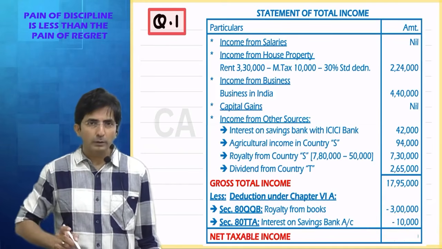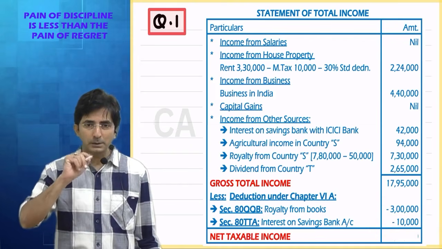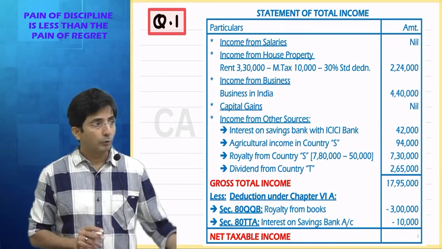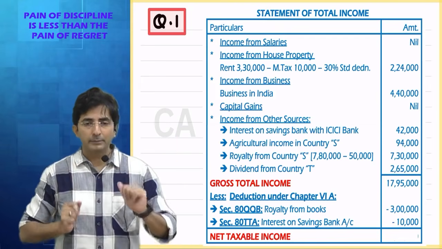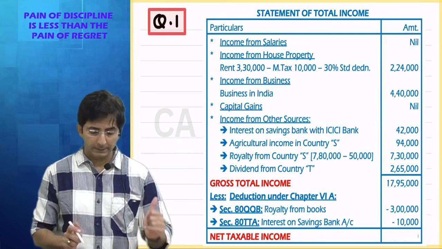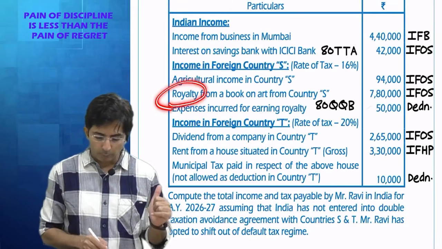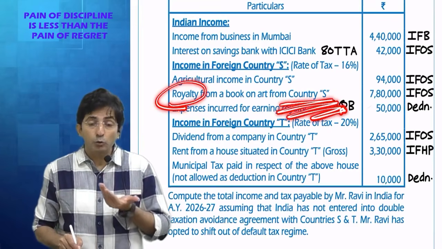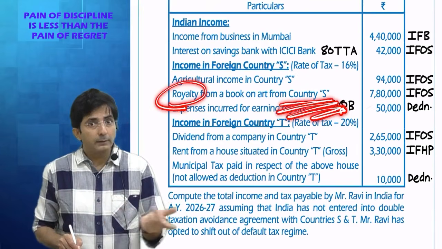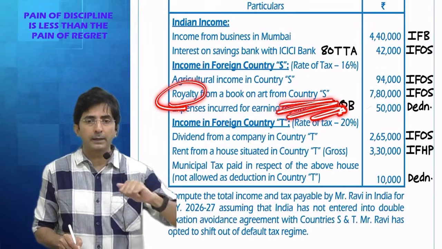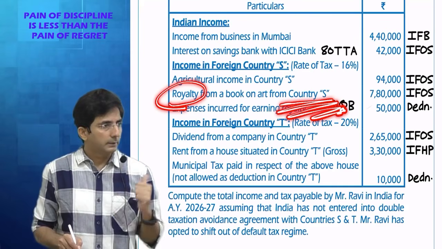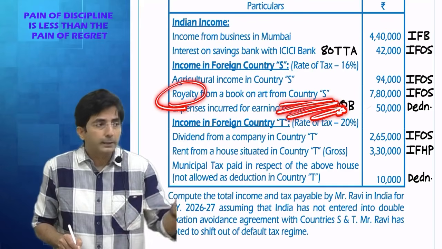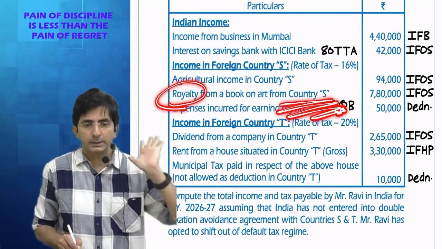But you know, if you remember, in chapter 6 there was a rule that if royalty comes from foreign country, you have to bring the foreign currency in India. Then only you get deduction. And here I am getting royalty from foreign country only. This was a condition in 80QQB that if royalty comes from foreign country, it should be brought in India in convertible foreign exchange. This thing is not given in the question, so I am assuming it is brought to India in convertible foreign exchange.